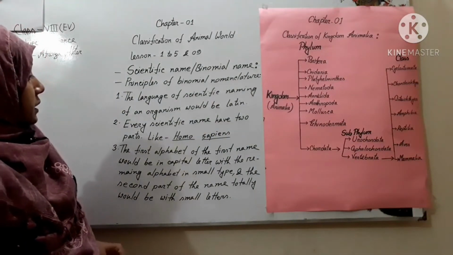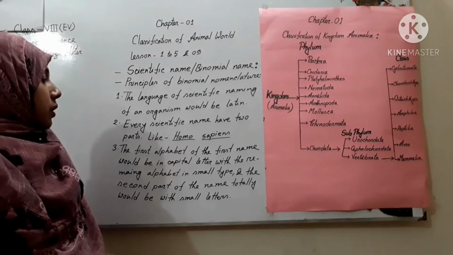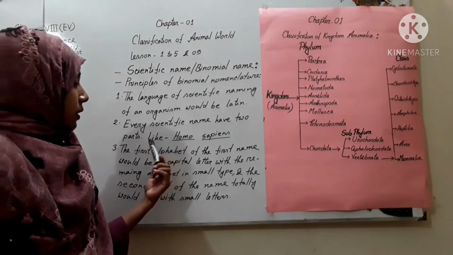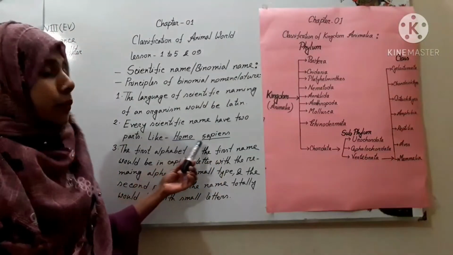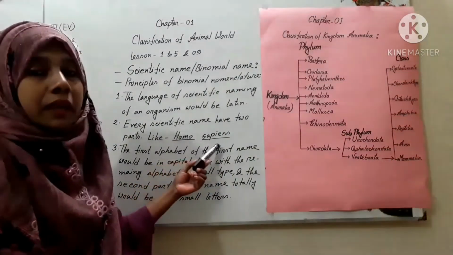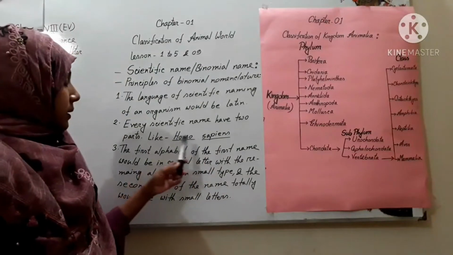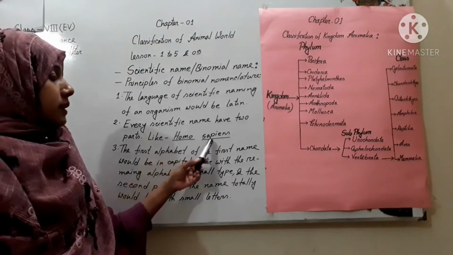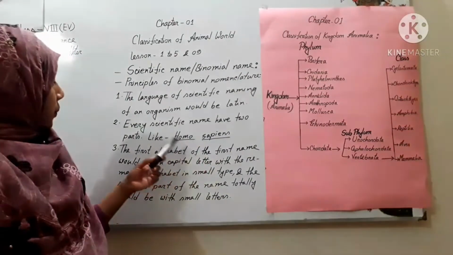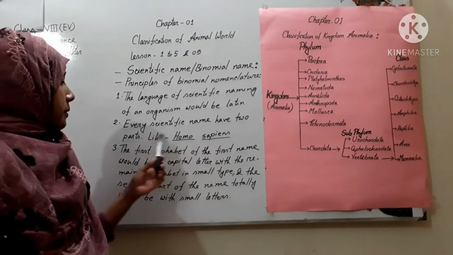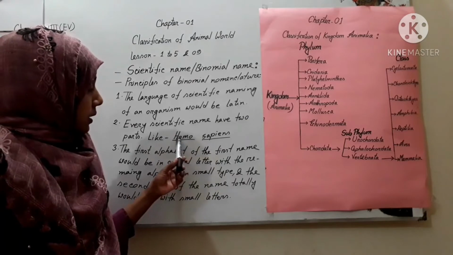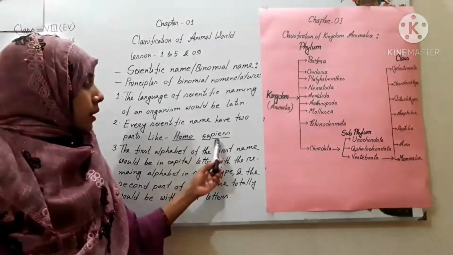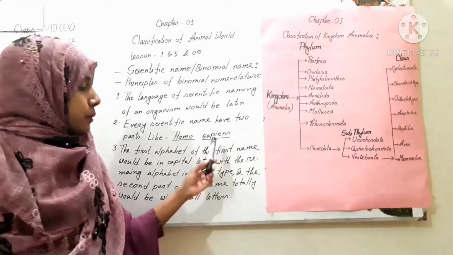Then every scientific name has two parts. Here I have given one example, Homo sapiens, the scientific name of human being. The first one is genus and the second one is species. Homo is genus, and sapiens is species.